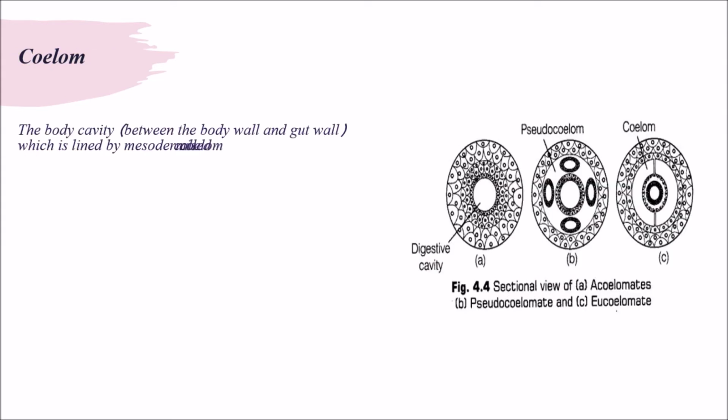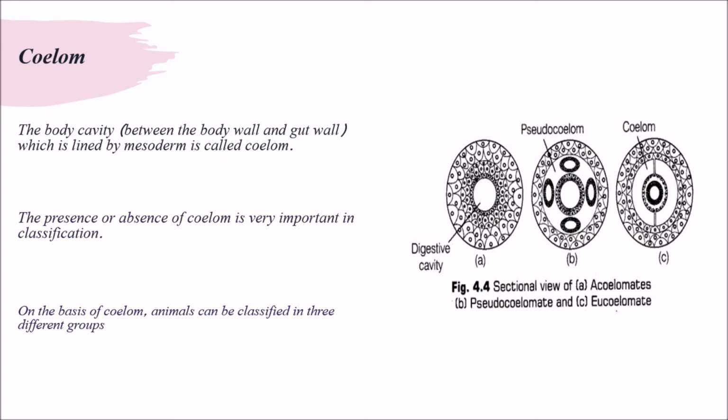And next we have coelom. What is coelom? The body cavity which is present between the body wall and gut wall and is lined by mesoderm is called coelom. The presence or absence of coelom is very important in classification. So coelom plays a major role in classification. The presence or absence of it makes a major difference in classifying animals.